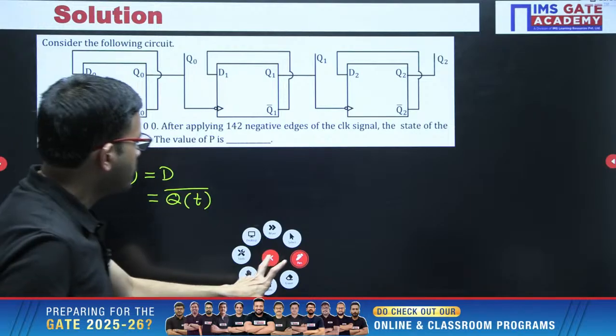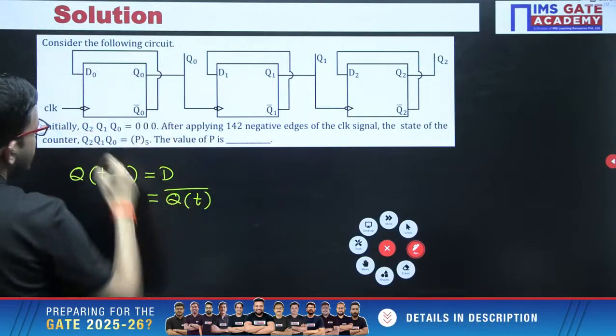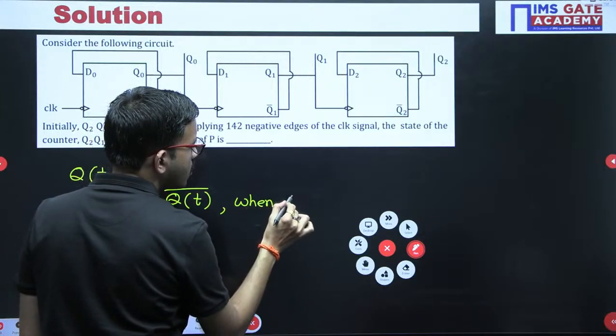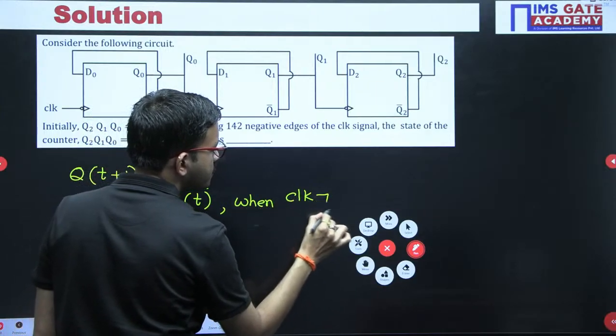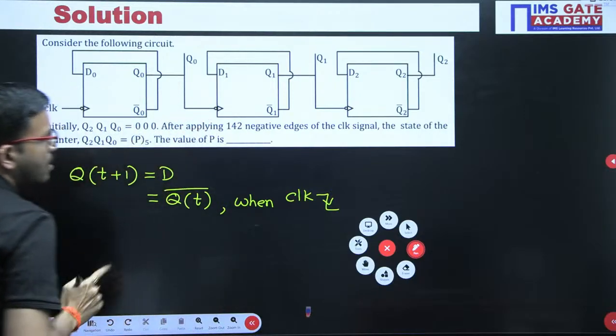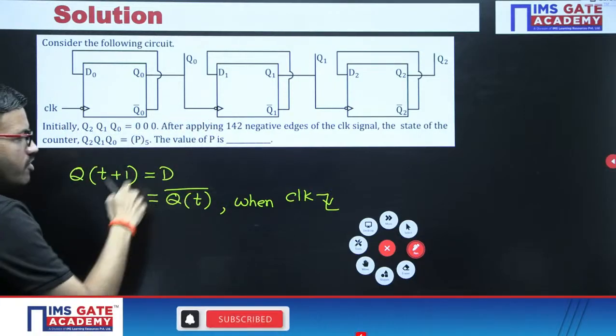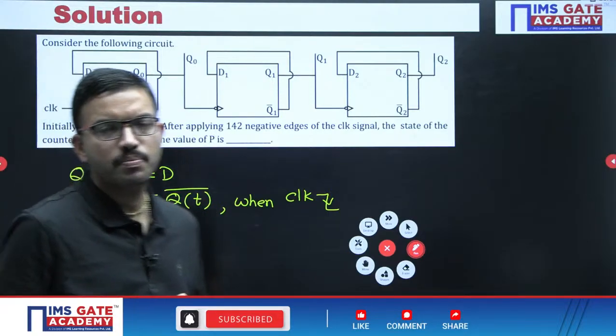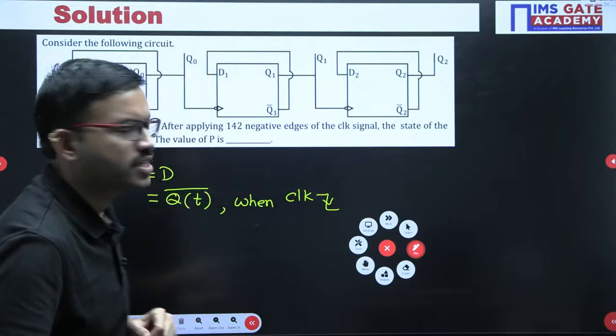This happens with respect to your external clock signal whenever the clock changes from 1 to 0, that means the negative edge. Like this equation, you can get it with respect to the T flip flop by considering T value 1. I hope all of you know that.